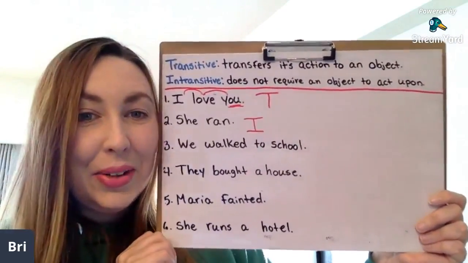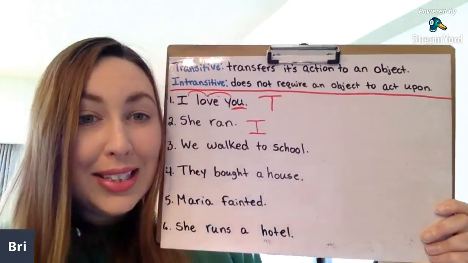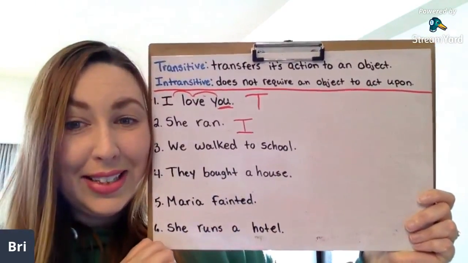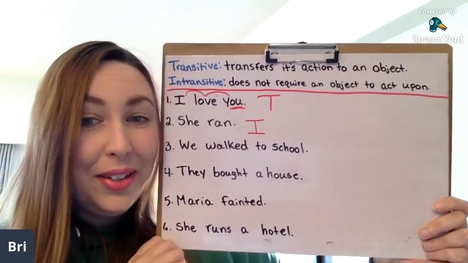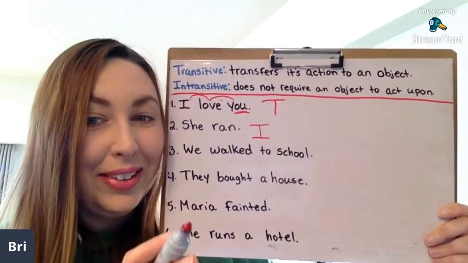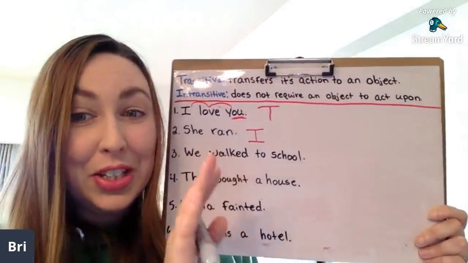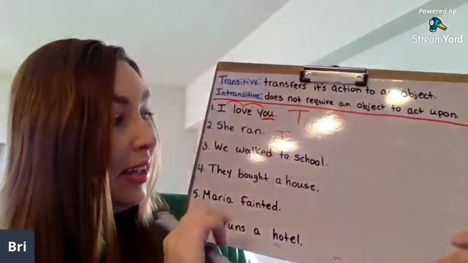All right. So, we walked to school. Is that transitive or intransitive? Very, very difficult one. Okay. So, number 3. This is very tricky. So if you got it wrong, it's okay.